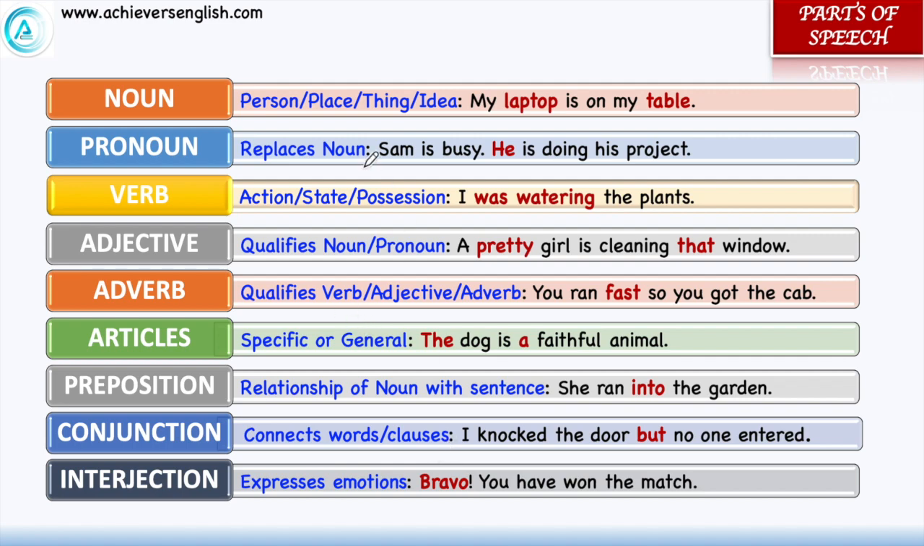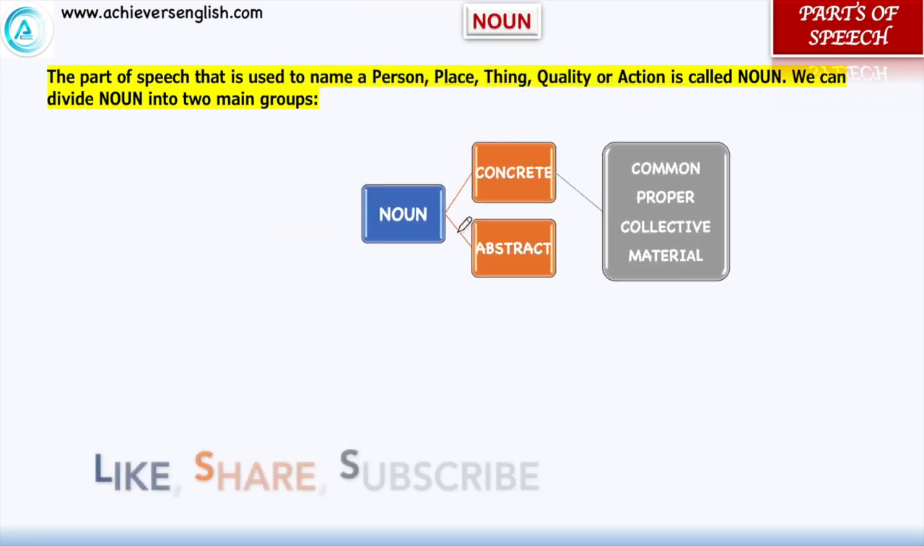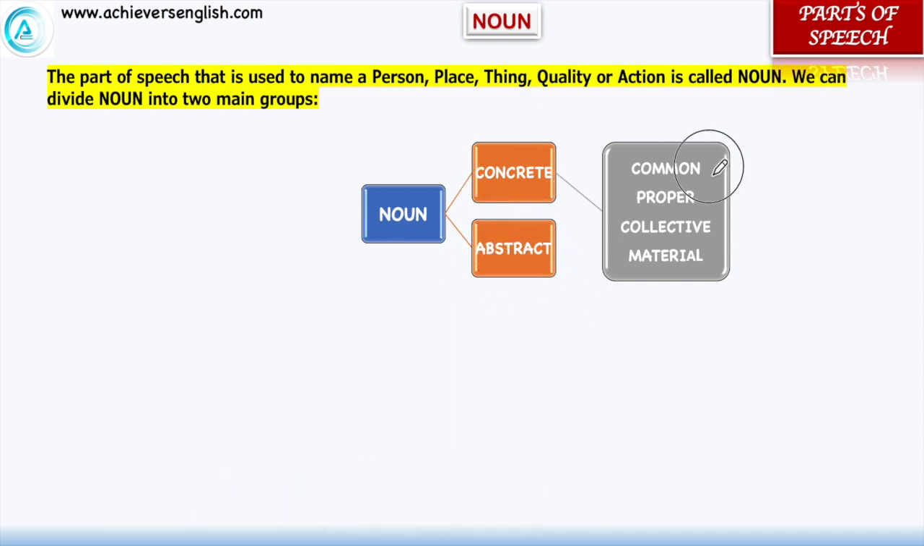After the session, we will come back to this page once again. At first, we are going to have a short introduction of all of them. In noun, we studied that the part of speech which is used to name a person, place, thing, quality, or action is called a noun. We can divide noun into two main groups. The first is concrete noun, and the second is abstract noun. Concrete noun is further divided into common, proper, collective, and material.